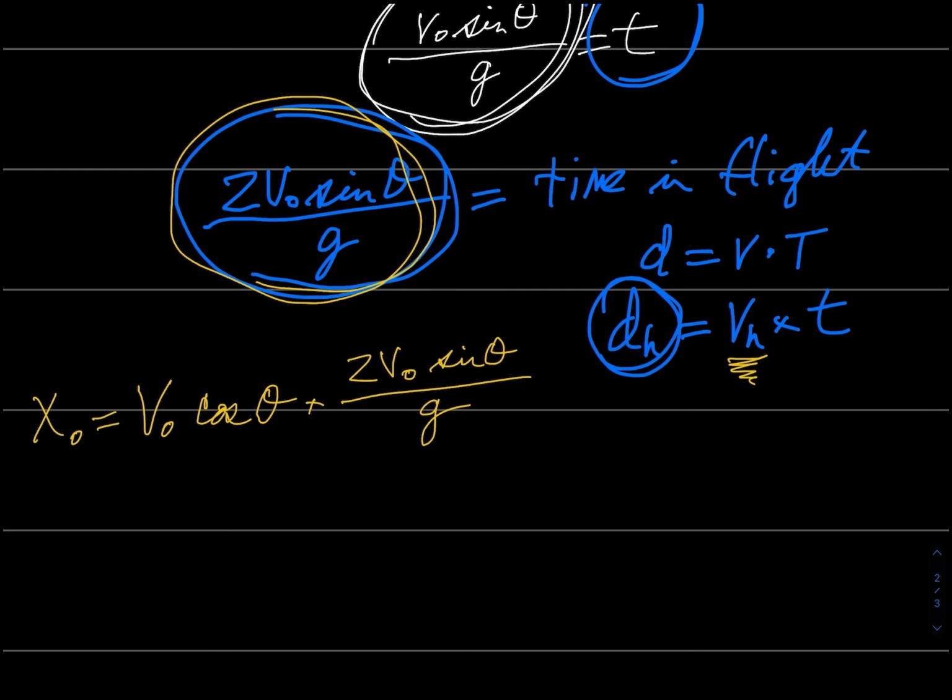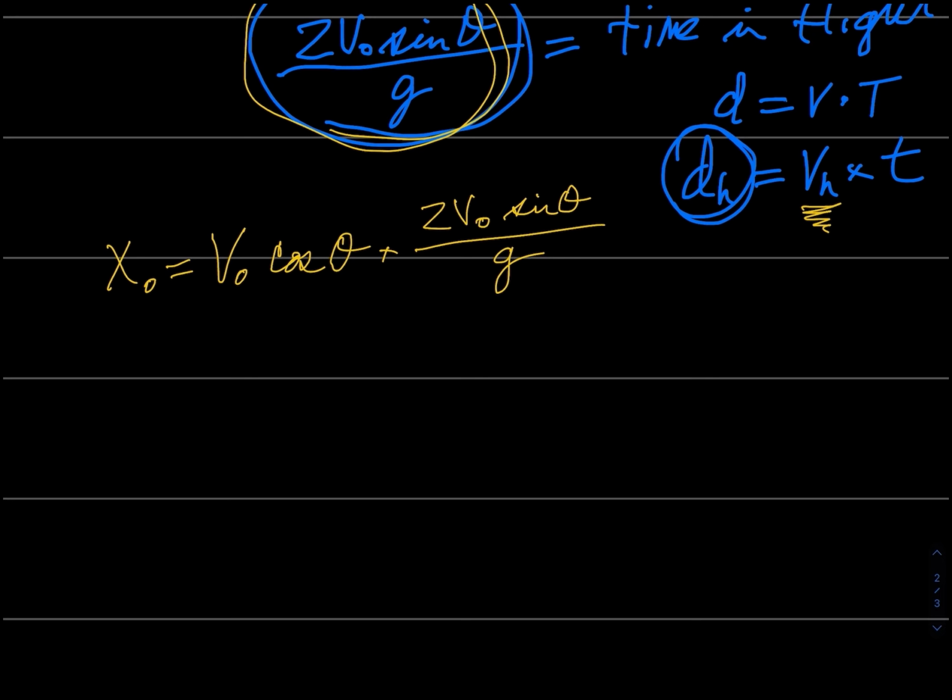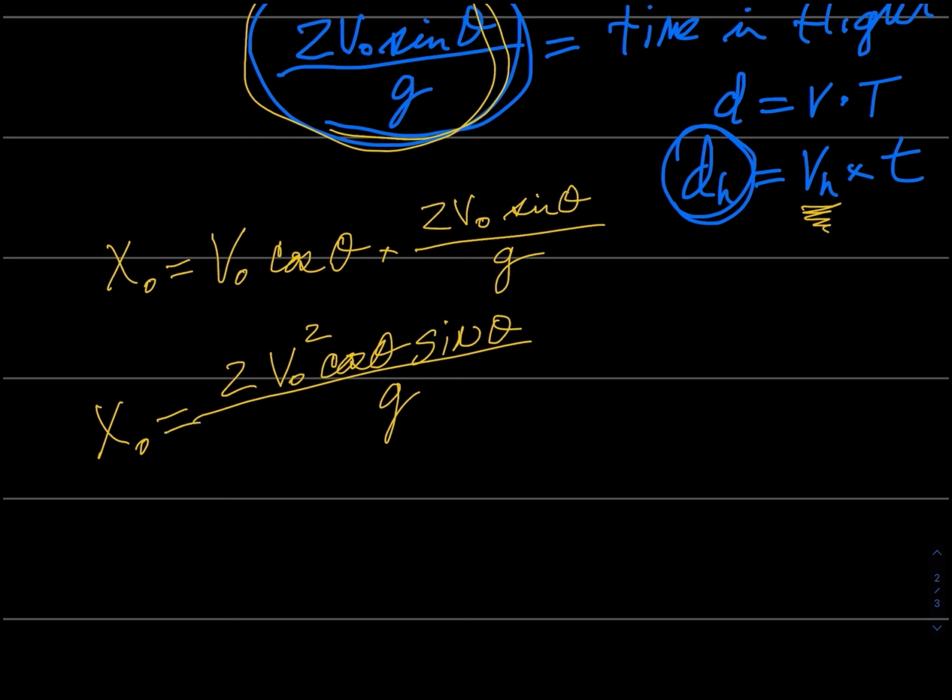So let's write it out a little prettier. That would be 2v squared cosine theta sine theta all over g. So that's x sub naught. But we still haven't figured out what v sub naught is.